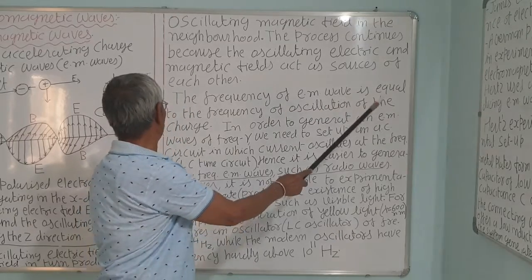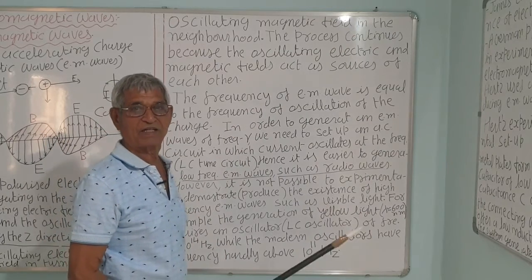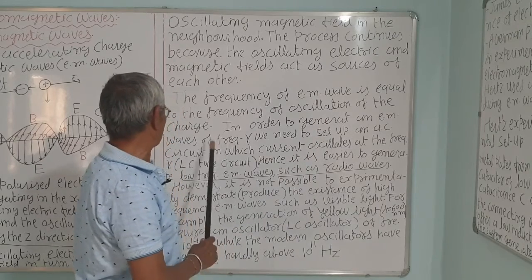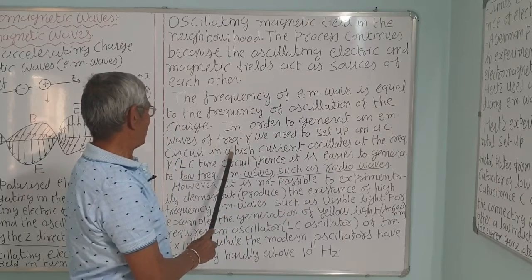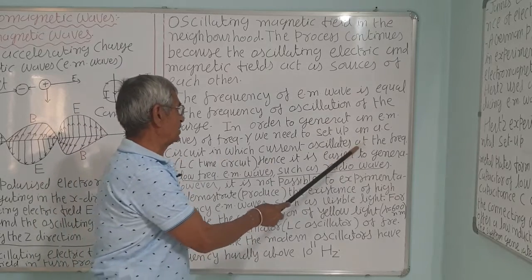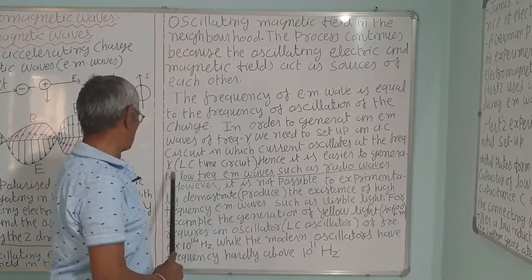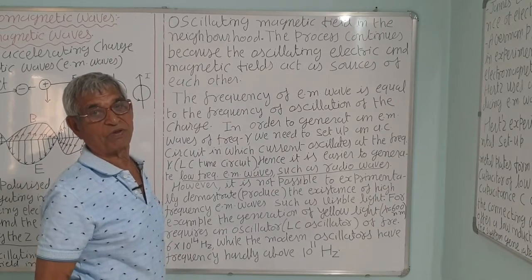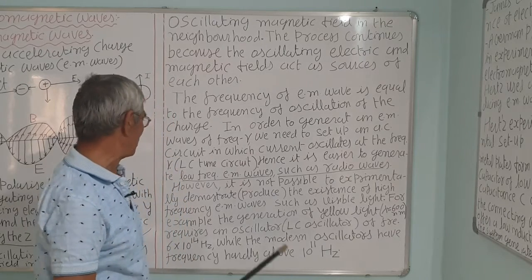The frequency of the EM wave is equal to the frequency of oscillation of the charge. For a capacitor and inductor, the frequency is nu equal to 1 upon 2 pi under root LC. We have already studied this. In order to generate EM waves of frequency nu, we need to set up an AC circuit in which the current oscillates at frequency nu, that is an LC tuned circuit. Hence, it is easier to generate low frequency EM waves such as radio waves, but we can't produce waves of very high frequency, like yellow light, which has a frequency of the order of 10 raised to 14.